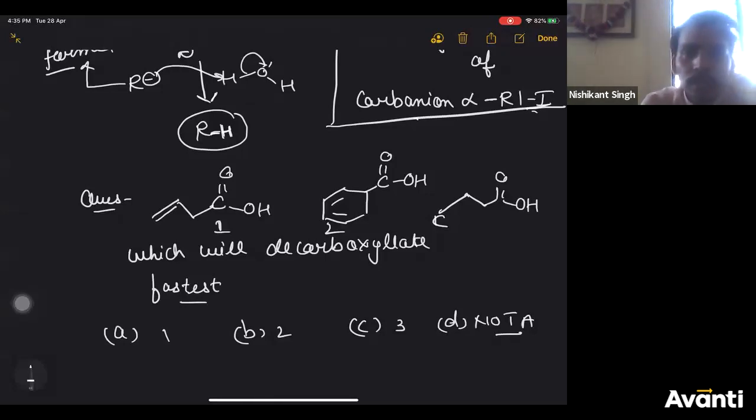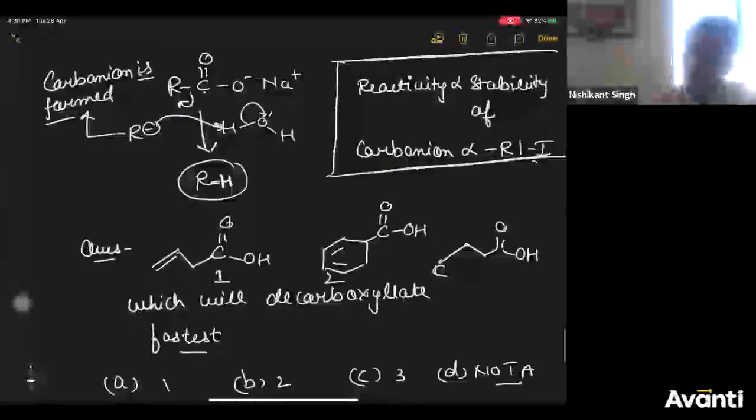Chetna, check your answer again. Which of the following will react fastest? So those who want to refer the mechanism can refer here.